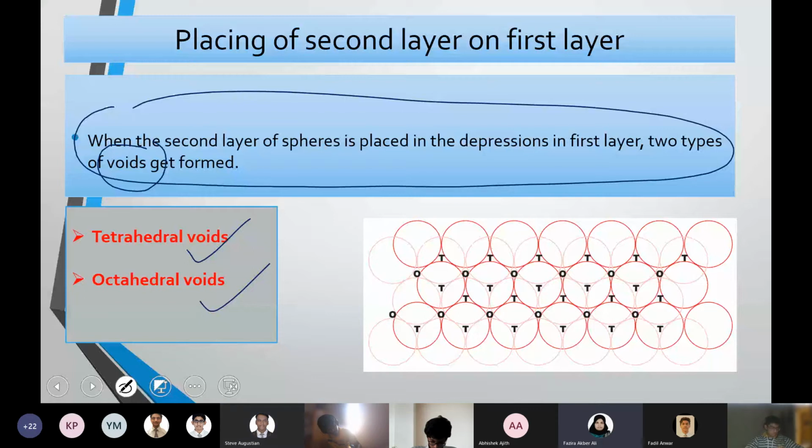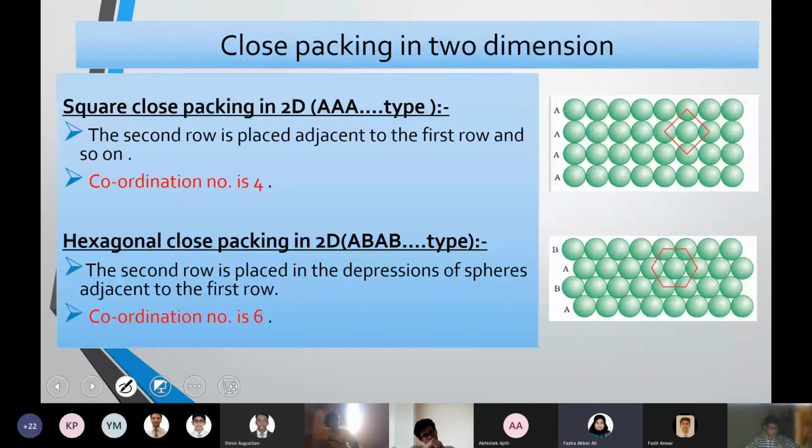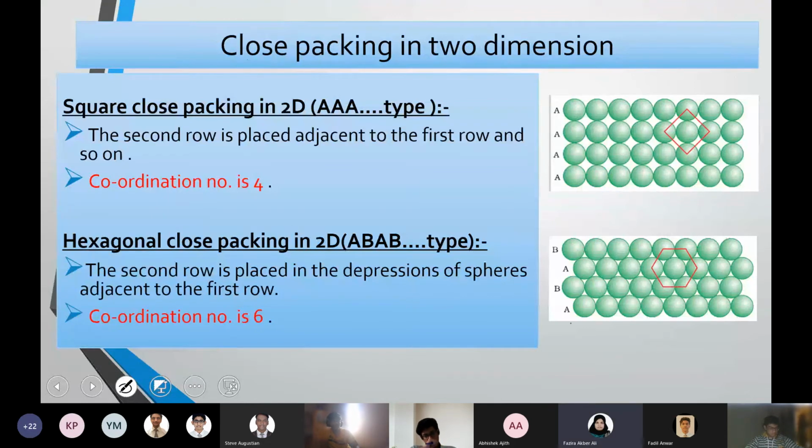Here tetrahedral voids and octahedral voids form when you place a second layer over the first layer. Take an example. In A and B arrangement, this is how I'm placing my second layer.